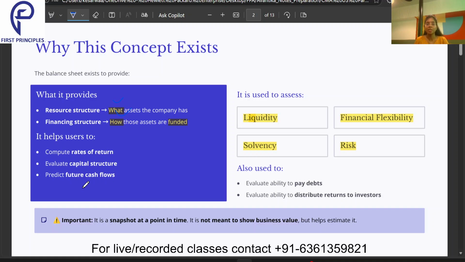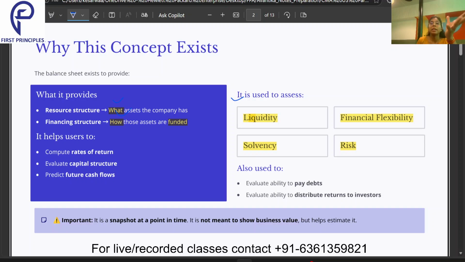Then the balance sheet is used to assess liquidity, solvency, financial flexibility and risk. Liquidity means whether I will be able to pay my short term liabilities or not. That means any payment which I have to make within a year, within a duration of 12 months, we can analyze with the help of liquidity. Solvency means what?